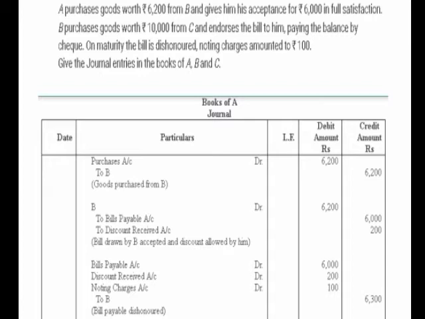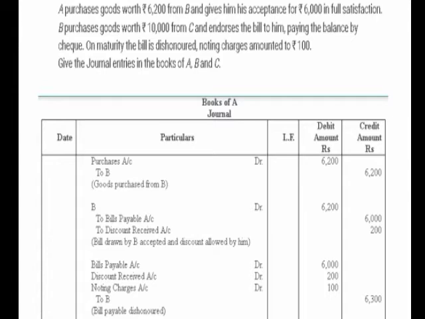Bills payable account debit, that is 6,000. Noting charges account debit 100 rupees, and the discount had been received by him, but he is not paying, so he will not be given the discount. So discount received account debit 200 rupees, to B with 6,300 rupees. I think this is clear.